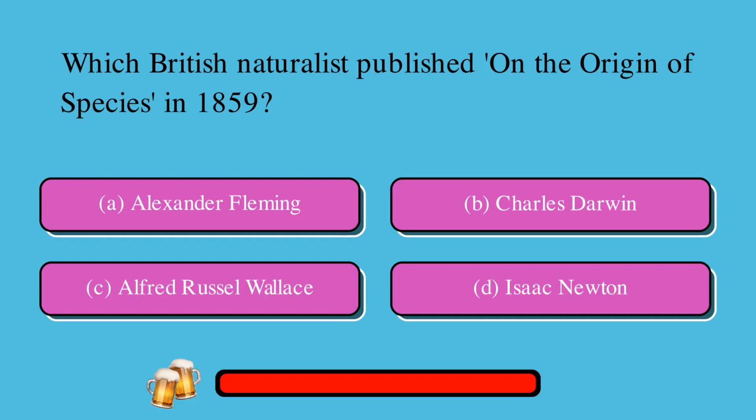Which British naturalist published On the Origin of Species in 1859? Is it A. Alexander Fleming or B. Charles Darwin or C. Alfred Russel Wallace or D. Isaac Newton? The correct answer is B. Charles Darwin.